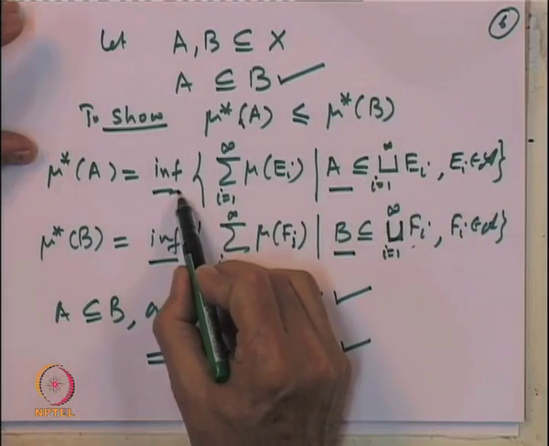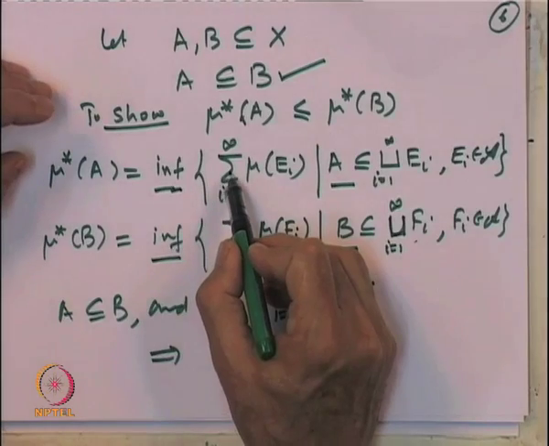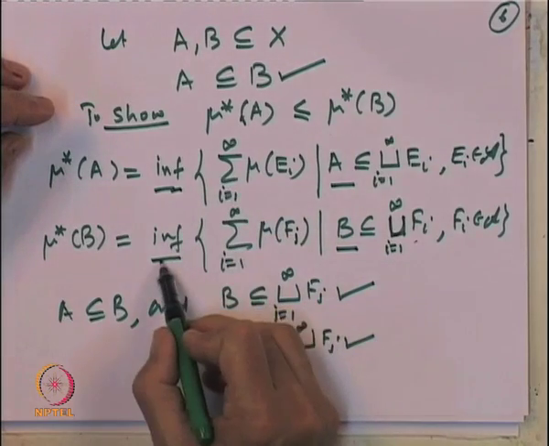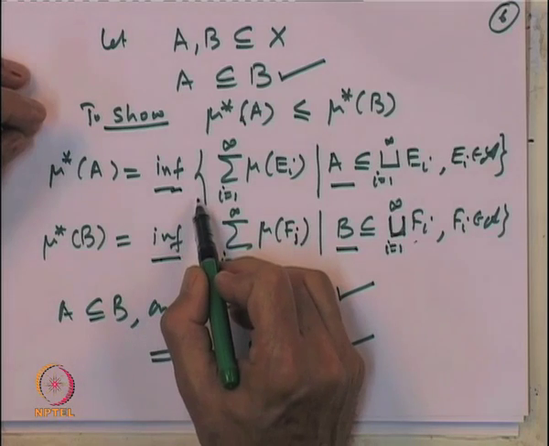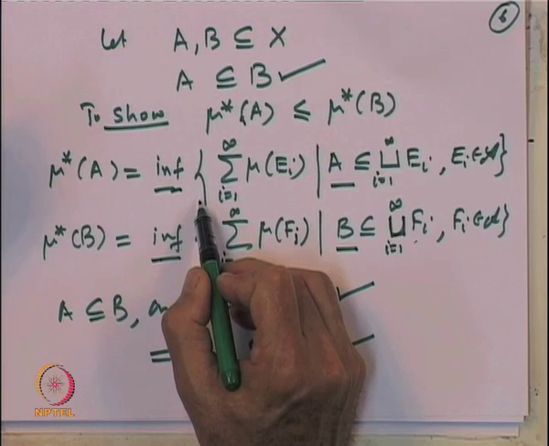So, here we are taking the infimum over all possible coverings of B, a smaller collection of numbers, and there we are looking at the infimum over all possible coverings of A, a larger collection. Whenever you take the infimum over a smaller collection of numbers, that is always bigger than or equal to the infimum over a larger collection. That is a simple property about infimums.